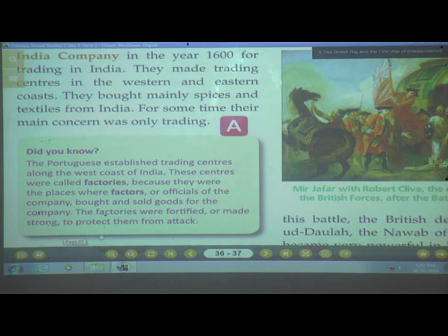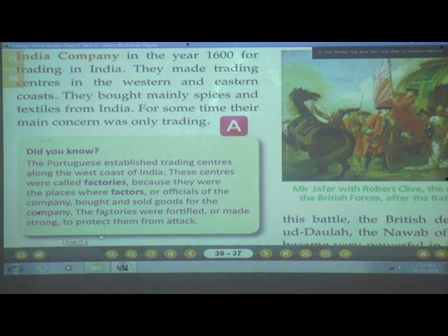So in this place, they were doing the selling and buying of the goods which were purchased from India. Those goods they were keeping over here, and from that coast it was sent to their country.